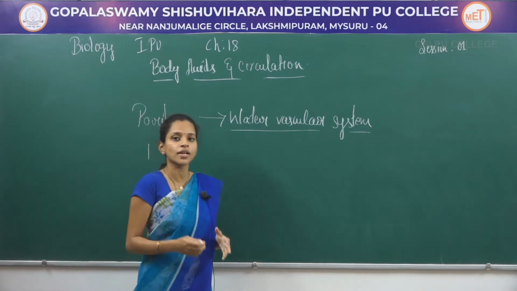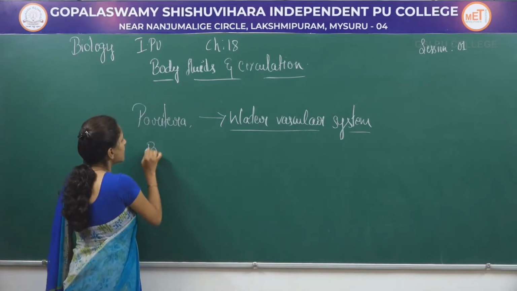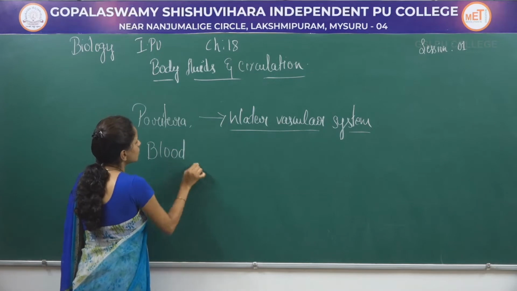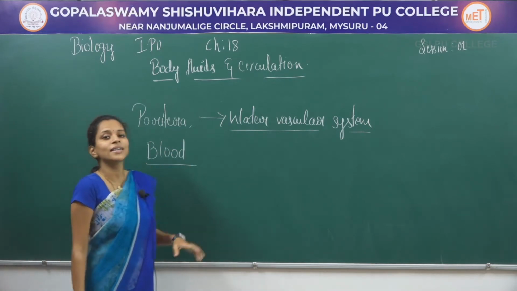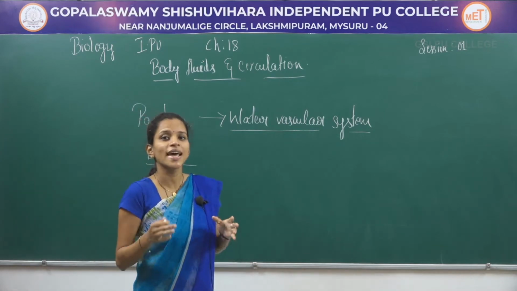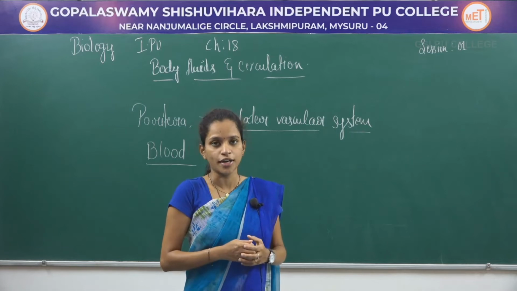Whereas in higher organisms, you can find that this circulation process is carried out by a fluid connective tissue which we call blood. So, blood contains different components which help in easy circulation in the human body.